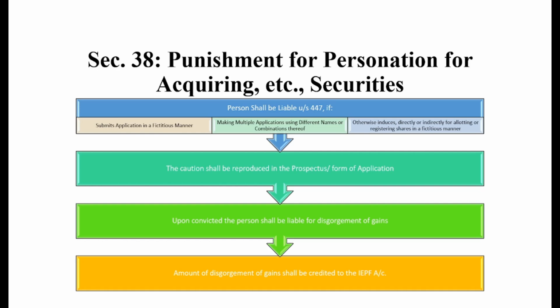Second, the person applied several applications, more than one, by using different names or combinations. And thirdly, the person otherwise induced directly or indirectly another person for allotment or registration of the shares in a fictitious manner. In such a situation, the person shall be chargeable under section 38.